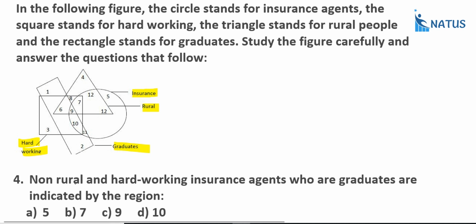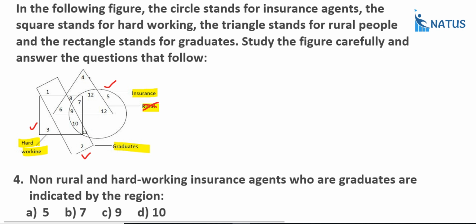The non-rural, so triangle is not required. Just strike off this one. Hardworking, a square is required. And next insurance agents, circle is required. Who are graduates? This rectangle is also required. Here hardworking, insurance agents, who are graduates. So what we required? We required square, circle and rectangle.